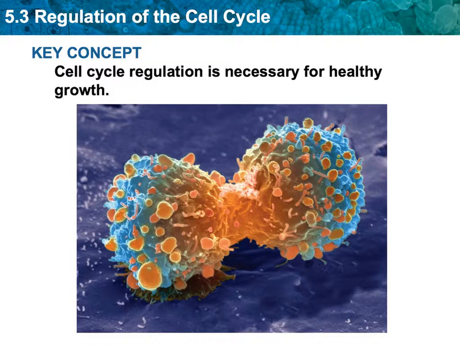All right, so your main idea is regulation of the cell cycle. Our essential question or key concept would be: cell cycle regulation is necessary for healthy growth. Just like in our society, there are rules and regulations, and things we can and cannot do depending on our age, circumstance, etc. Well, the cell also has rules and regulations as far as division goes. We don't want our cells just dividing whenever they want to divide. We want them to divide when it's needed.